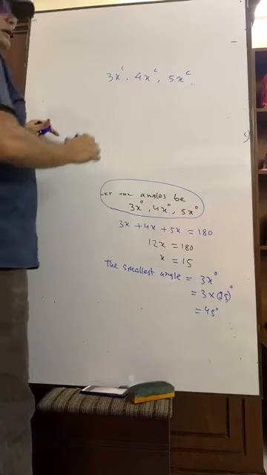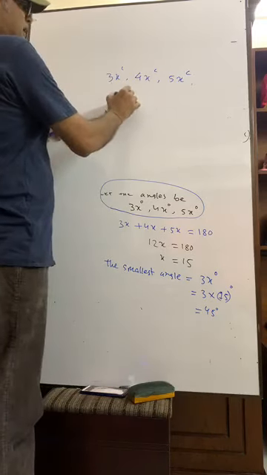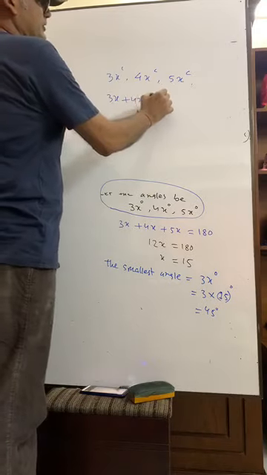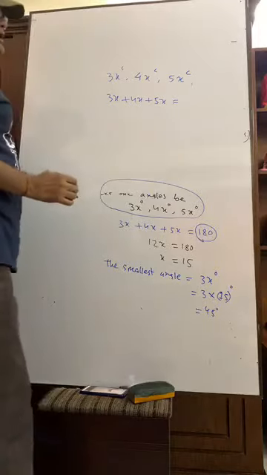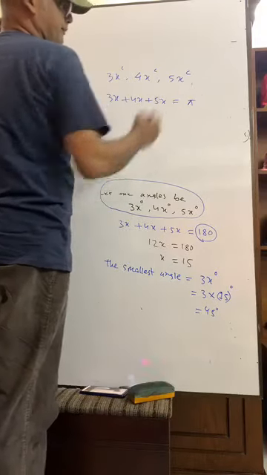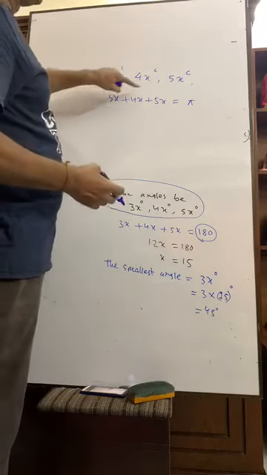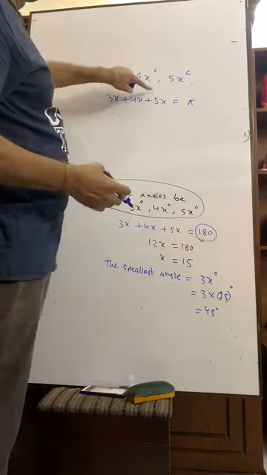So 3x plus 4x plus 5x is equal to what? 180 degree equals to what? Pi radian. So it is radian, radian, radian. It is pi radian.